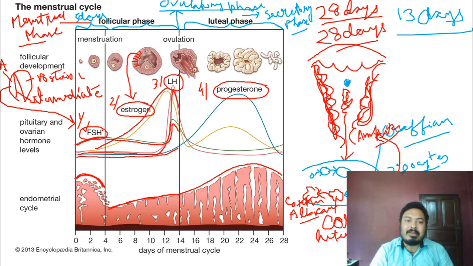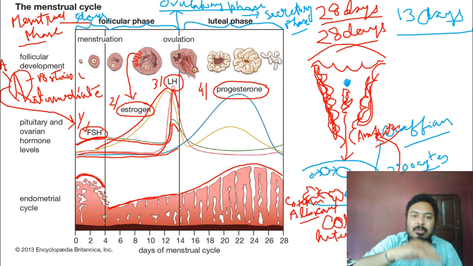The blood vessels in the endometrium lining are also formed with the help of estrogen hormone, because at this time there is no progesterone hormone, and this duty is taken up by estrogen. So estrogen starts developing the lining of the endometrium. That's why estrogen is going up.